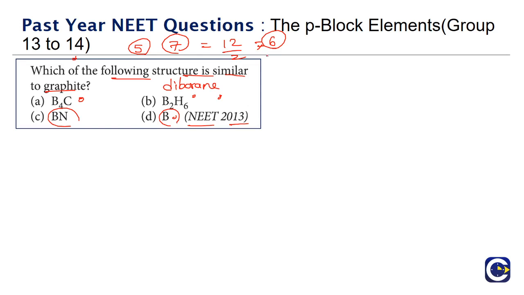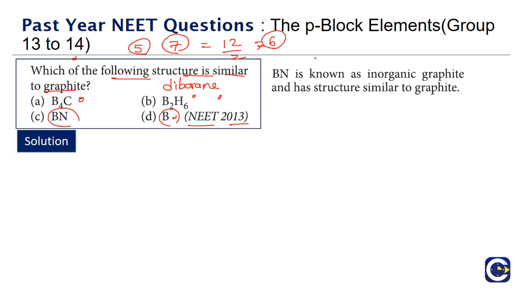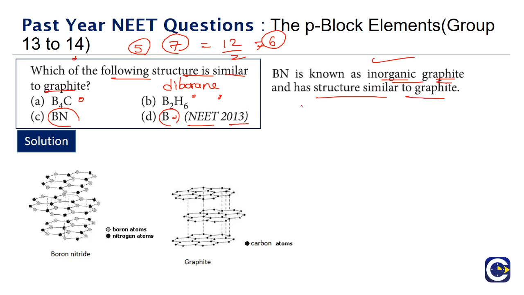So among the given substances, boron nitride is also called inorganic graphite, and it will have a structure very much similar to graphite. So what is the graphite structure? We'll have a hexagonal layer and there will be bonding from one layer to the other layer. So we'll have a hexagonal layered arrangement, and all will be carbon atoms.